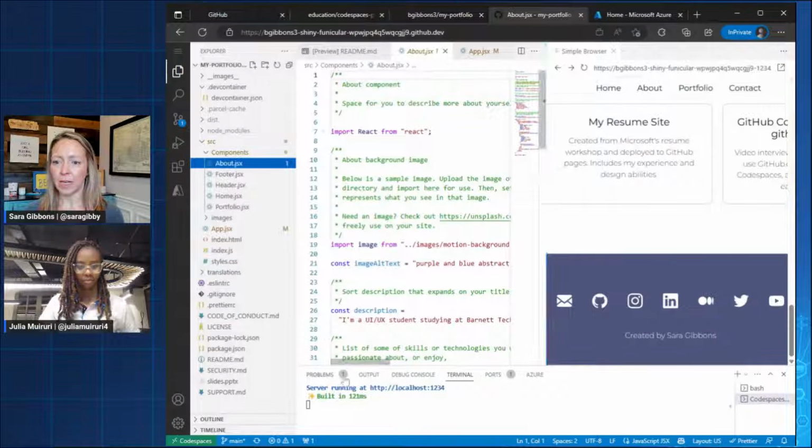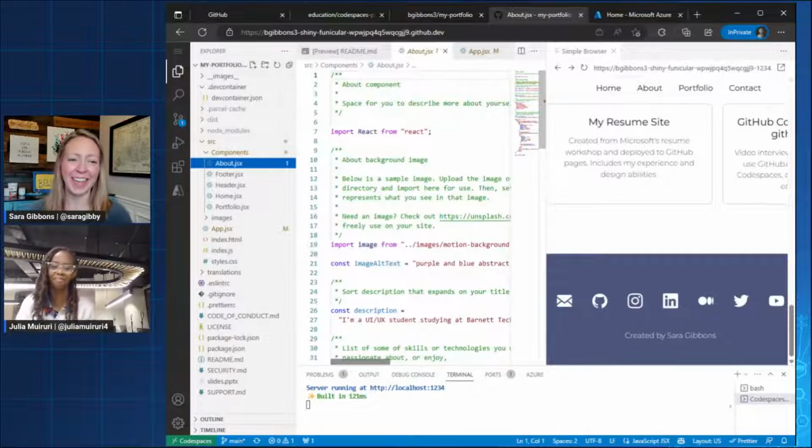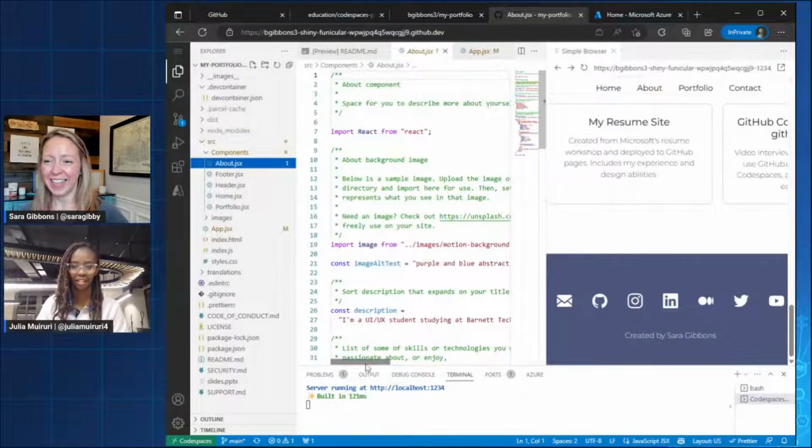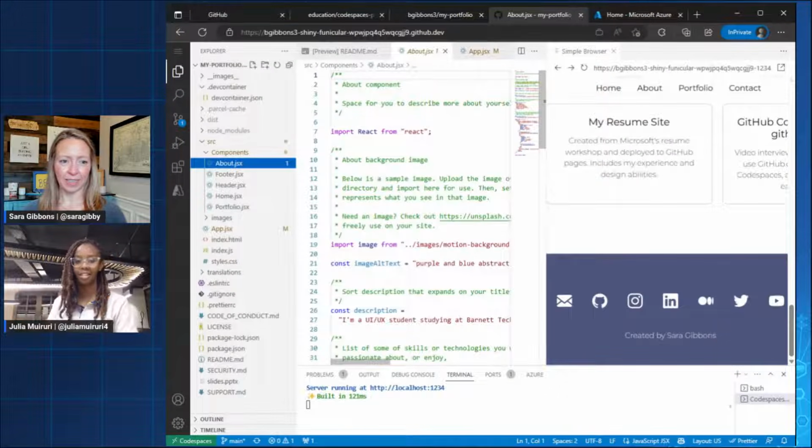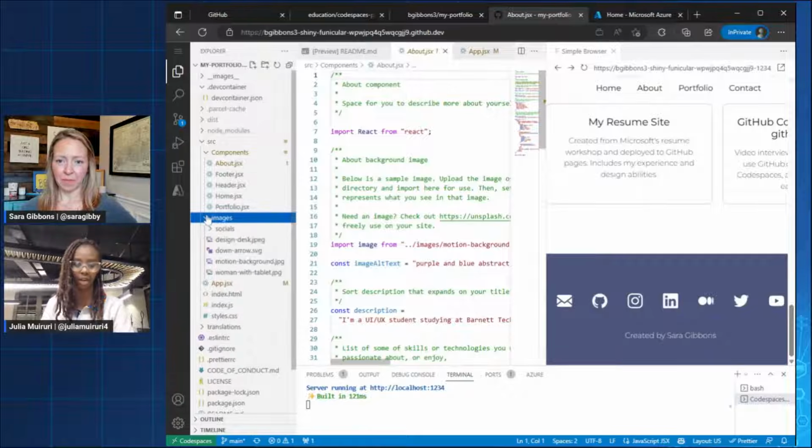Now, I just realized, Julia, I don't know if I have an image ready for our demo. Well, it's fine. If we don't have one ready, we can just use the one we found there. But I think everyone else who's following can just pick one image that they want to add on their site and change the image there. They would just need to go to the image folder in the source folder, and that's where you would add the image that you want to be used on the site. So I think everyone else can do that. But for you, let's just move forward and proceed with the image that you already have.